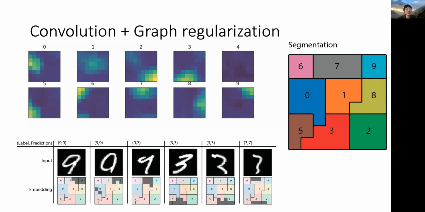Here we can see that the incorrectly classified images, like the 9 that is classified as the 7, both visually look like a 7, but also have activation primarily in the 7 space of our layer. For the 3 that is misclassified as a 7, it has some activation in the 3 space, but also has some activation in the 7 space.